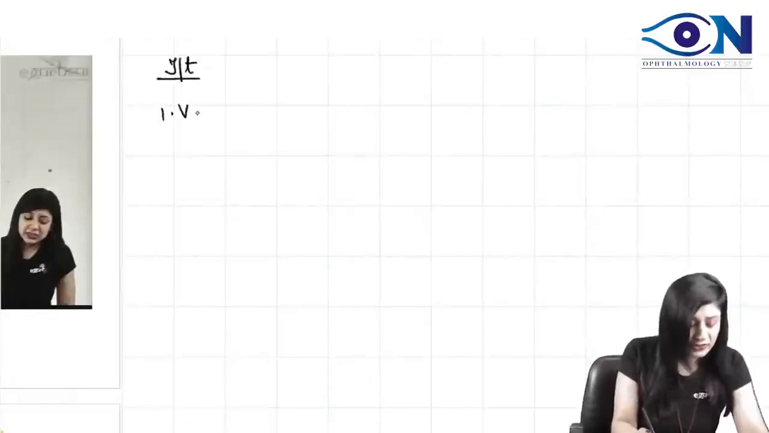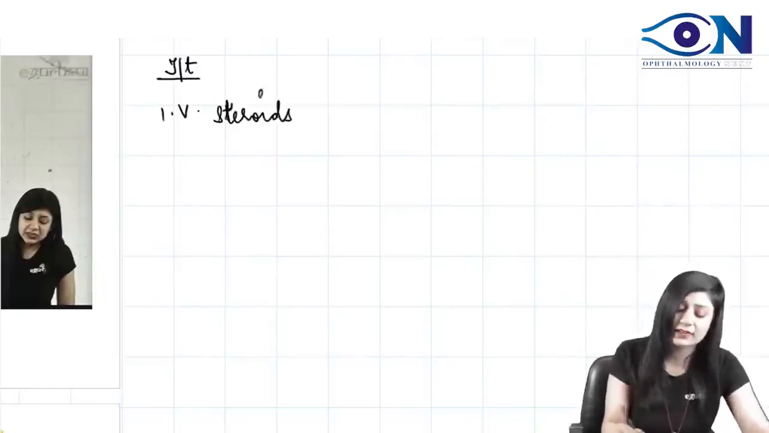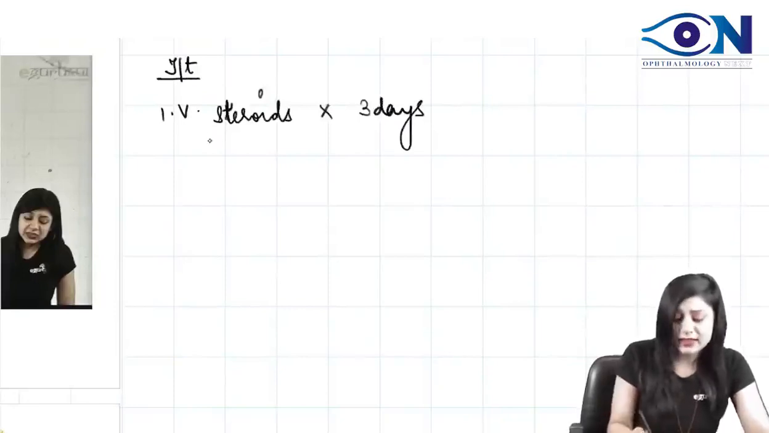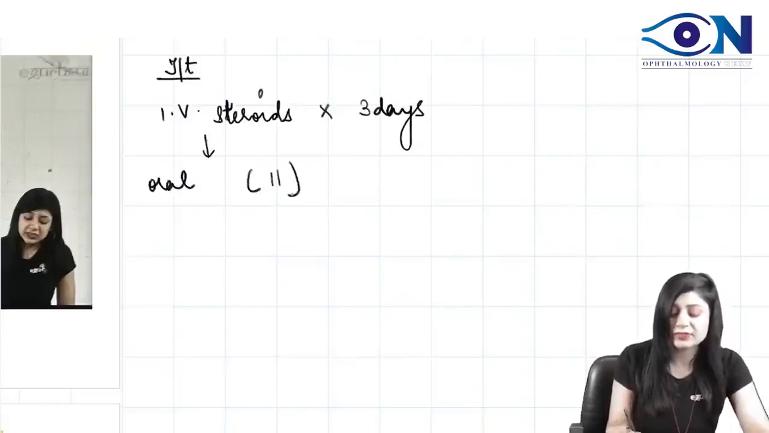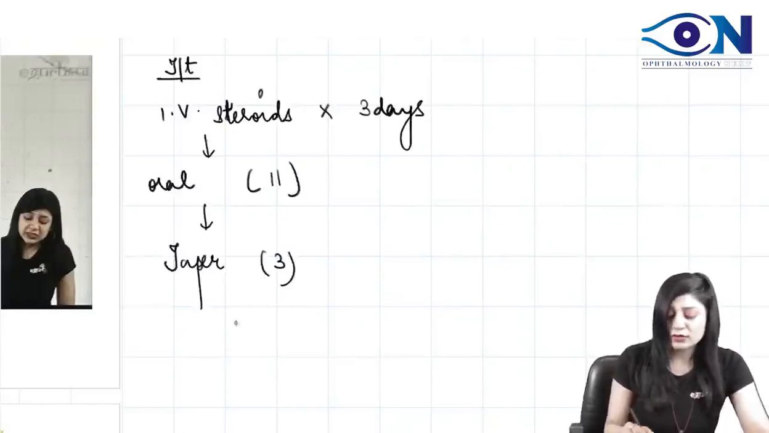And how can we treat this condition? When we go for the treatment, we always start with the IV steroids, and IV steroids are actually given for 3 days. Then we switch the patient to oral steroid, which is given for 11 days. And then we have to taper these drugs over the next 3 days. So we have got a total of 17 days of treatment.